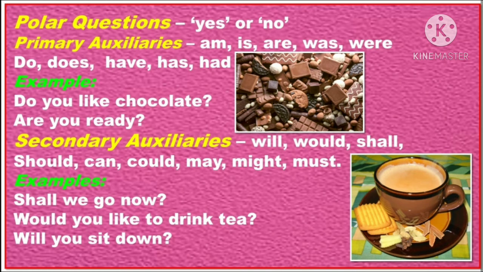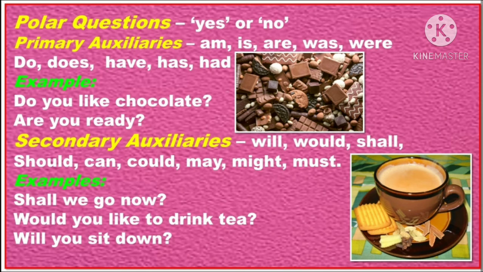Look at the example. Do you like chocolate? Are you ready? So, obviously, we will get an answer for these questions. Yes, I like chocolate, or no, I don't like chocolate. Otherwise, yes, I am ready, or else no, I am not ready. The secondary auxiliaries are will, would, shall, should, can, could, may, might, must. That is, modal auxiliary verbs.